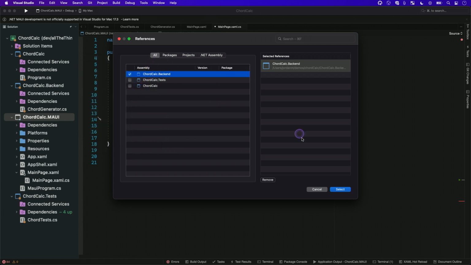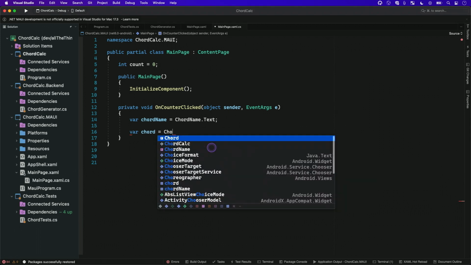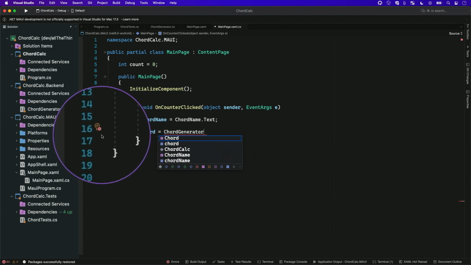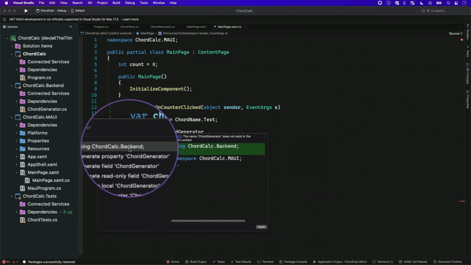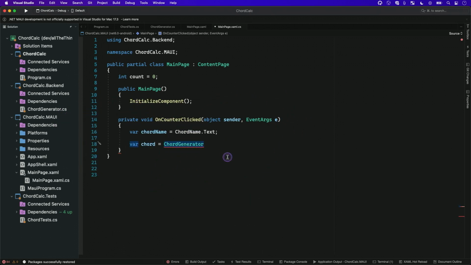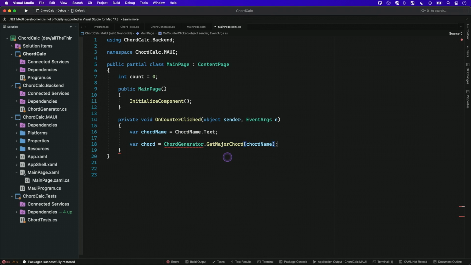That's interesting. Screen, so I can add a reference to that, and now I'll be able to use my chord generator here in this project and say chord generator. I'm going to get a recommendation, a little pop-up that showed up here on the side. If I click that, it's going to give me the option to use that namespace that I need to be able to call in here. And we're just going to pass in the chord name that we gathered.